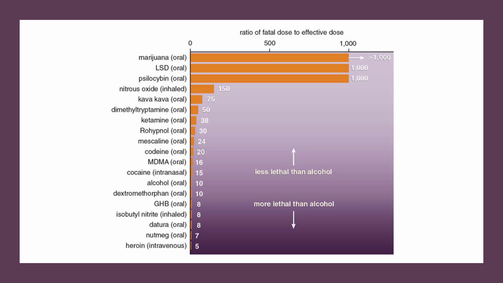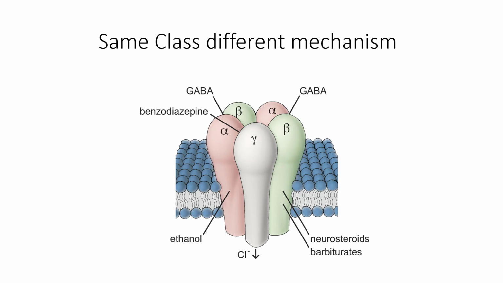Where things get particularly dangerous, though, is when we start combining drugs, particularly drugs that have a similar action but work off of a different mechanism. And as I mentioned, benzodiazepines and alcohol become a very dangerous mix because they both affect the same ionotropic receptor. Whereas ethanol attaches to the alpha protein, the benzodiazepine connects to the gamma protein.